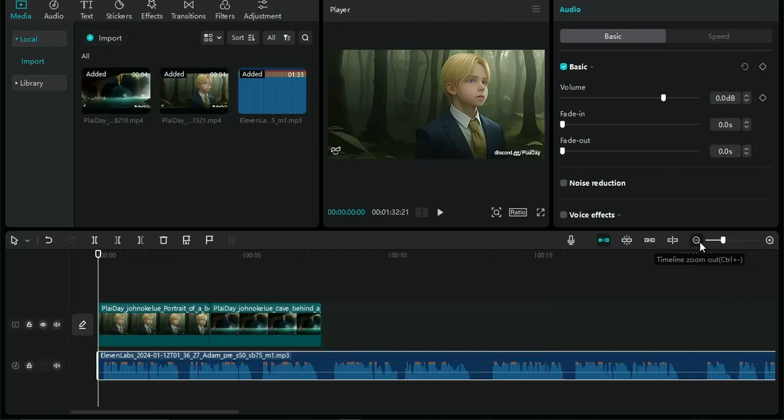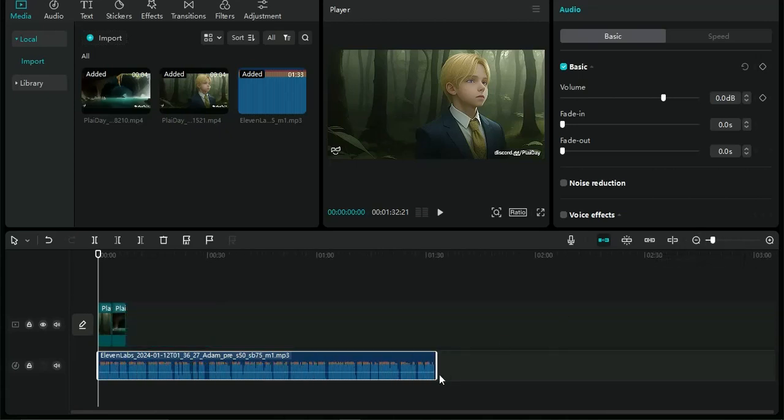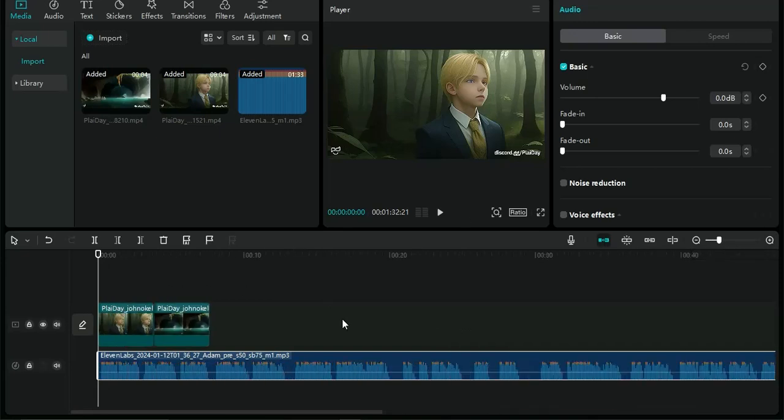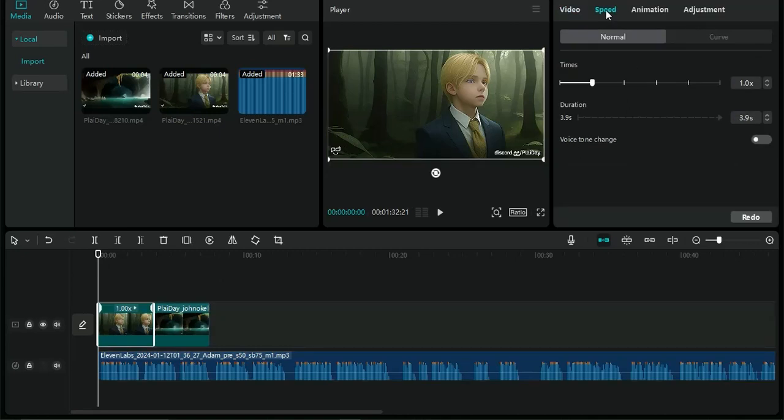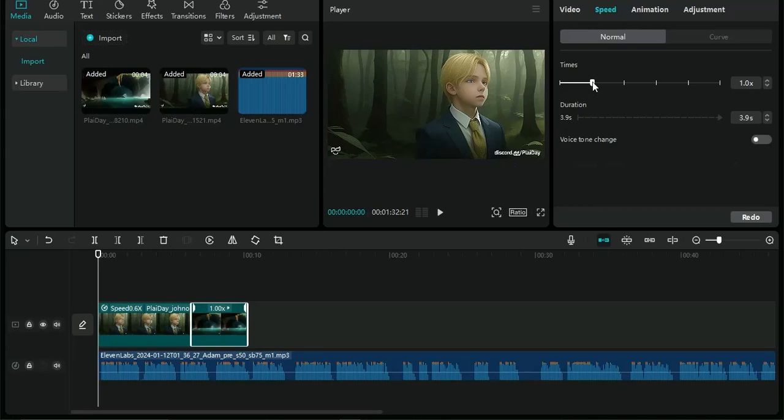You can see that the video does not fit into the entirety of the audio, because I only created 2 scenes for the complete story of the video. But if the video does not fit after creating all your scenes, all you need to do is select the video, go into the speed section, and reduce the speed for the video to last longer. You can do the same thing for the other videos, and the videos will last much longer. So take a look at how cool this looks.